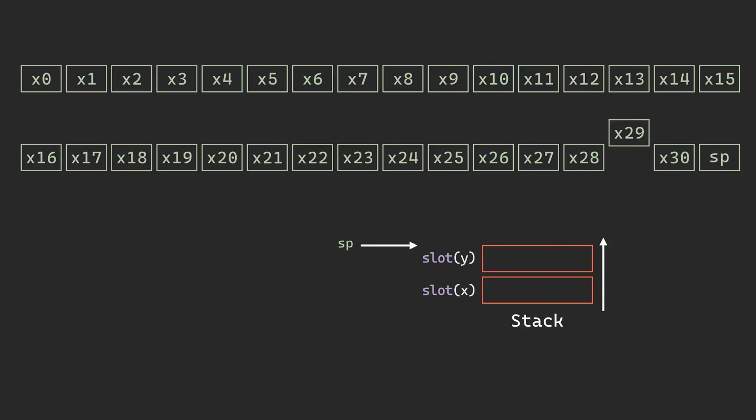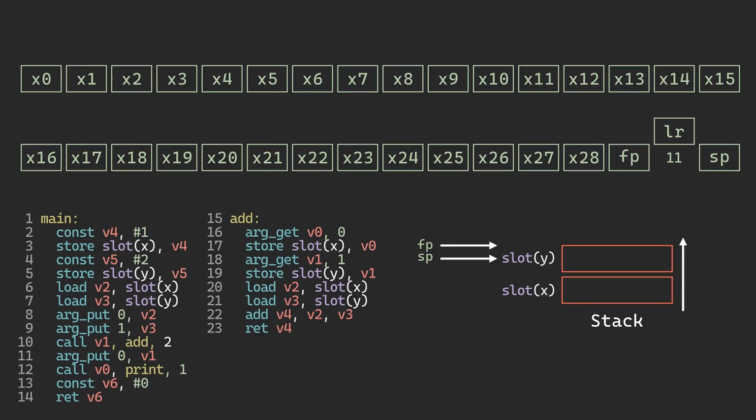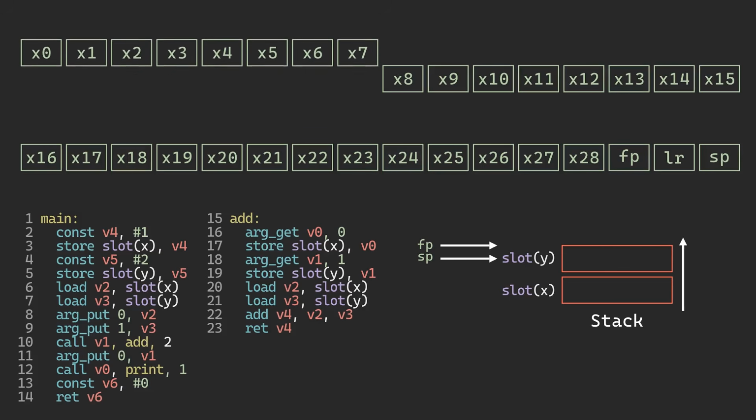x29 is called the frame pointer. It's a stable reference point in the stack, since the stack pointer might move during a function's execution. X30 is called a link register. It holds the memory address where the function should jump back to when it finishes. X0 to X7 are used to pass function arguments. X0 is also used to return a value from a function call.